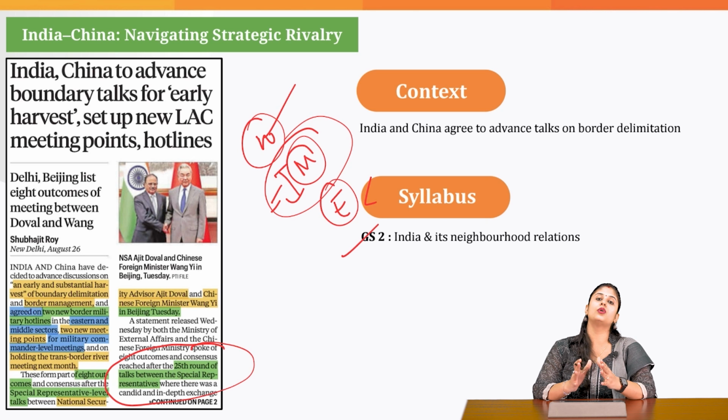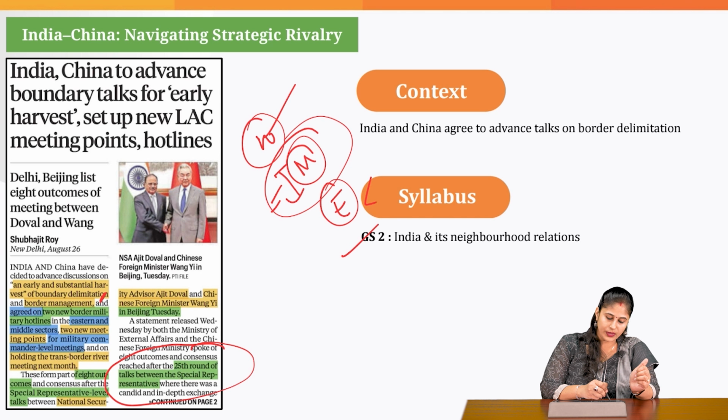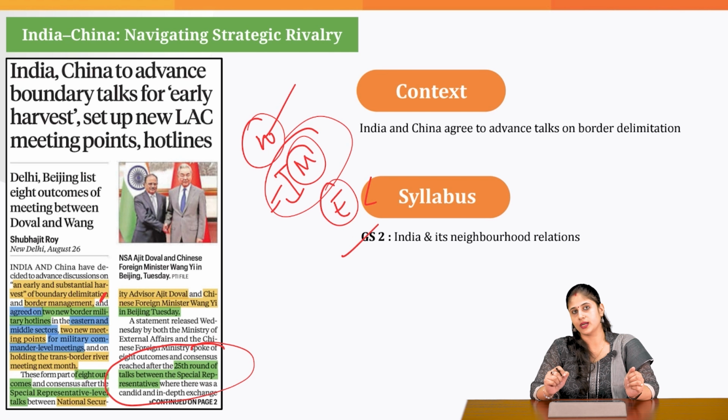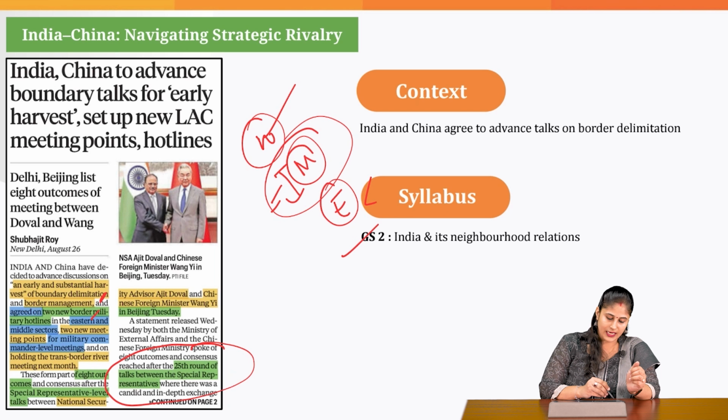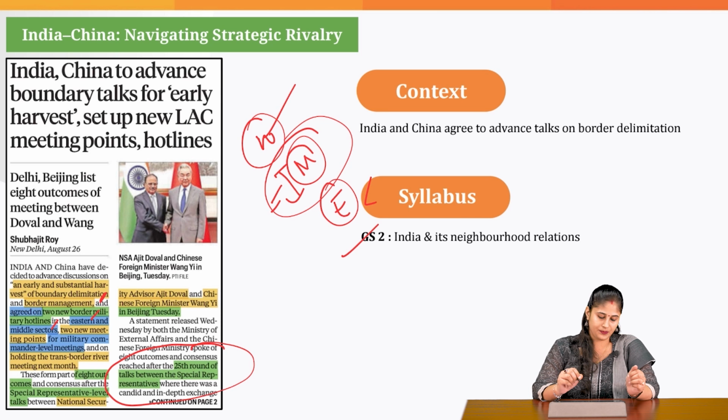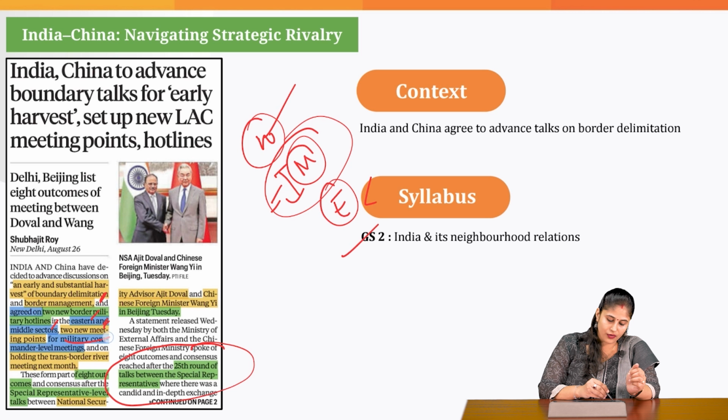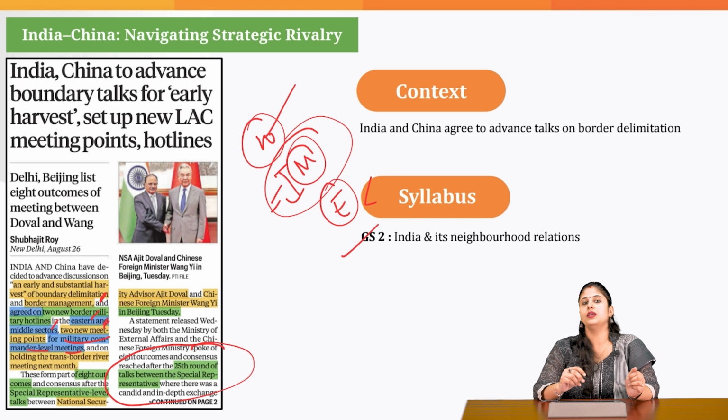Then the two countries have also agreed that we will be taking requisite measures to enhance confidence. For that, the two countries have agreed on opening 2 new border military hotlines. One would be in the eastern sector and the other one would be in the middle sector. And 2 new meeting points for military commander level meetings would be organized on a regular basis so that we can prevent escalation, okay? So that if there is aggression from one side,